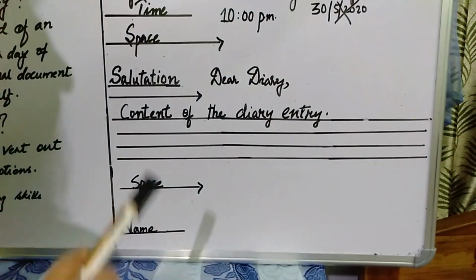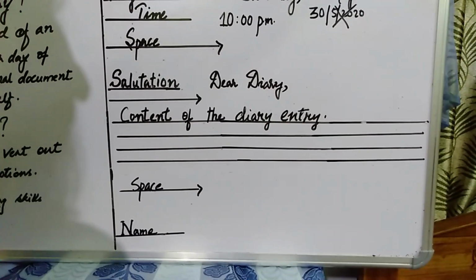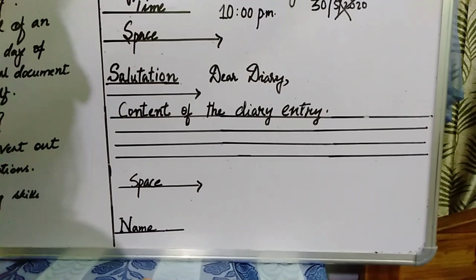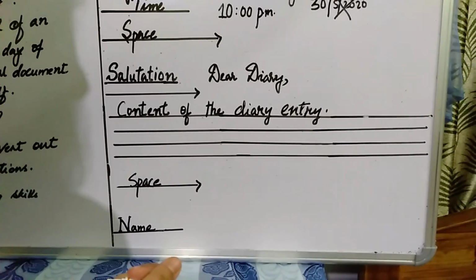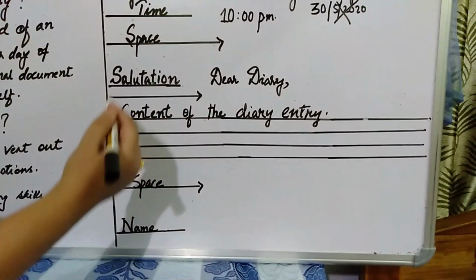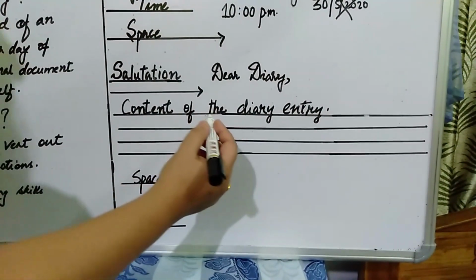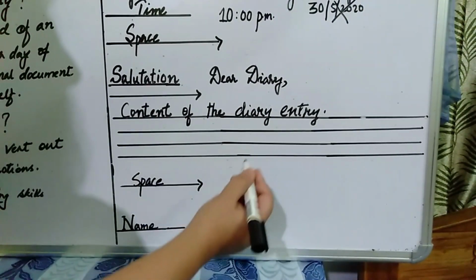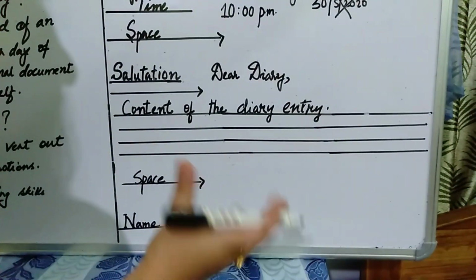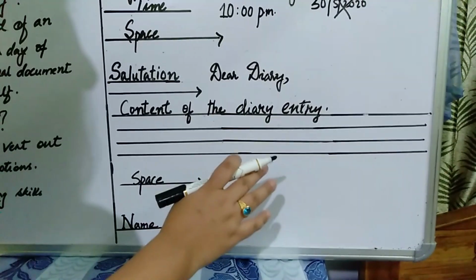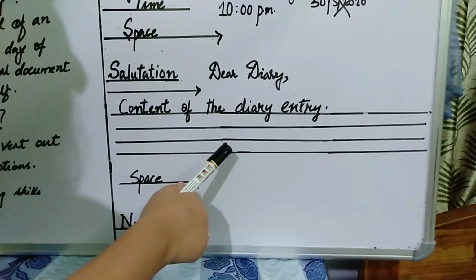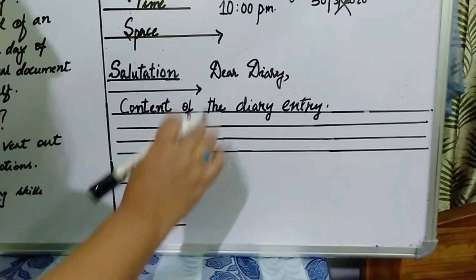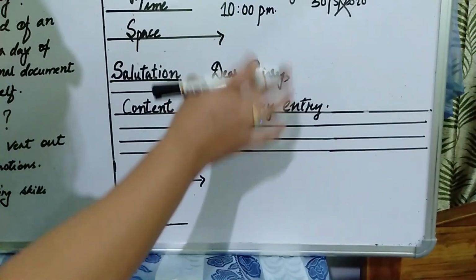Mostly you can use simple past tense, present perfect tense or future tense. After writing the content of the diary, basically it is not more than a paragraph. You don't have to change the paragraph while writing the diary entry. It is finished within a paragraph.